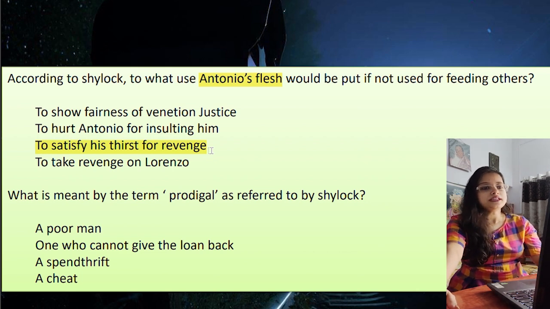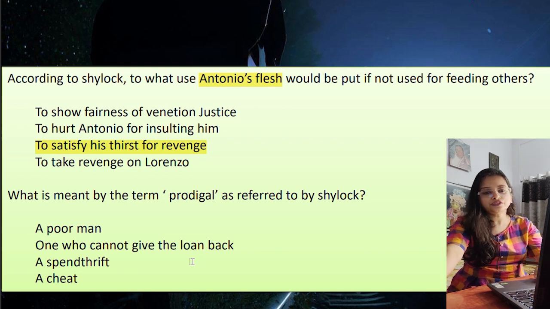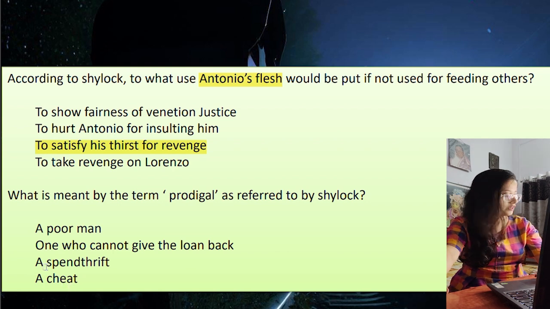Now next question, what is meant by the term prodigal as referred to by Shylock? What is the meaning of this word? This is also a very simple question if you have read the text properly. Poor man? Of course not. One who cannot give the loan back? No, that is a bankrupt. A spendthrift who spends a lot of money? Possibly. Cheat? No. Best option is a spendthrift. So option C is correct for this one also.